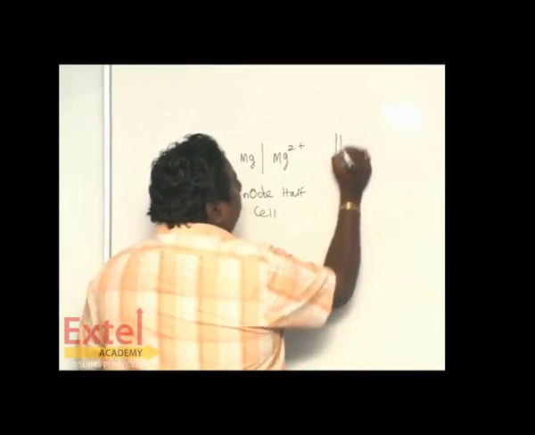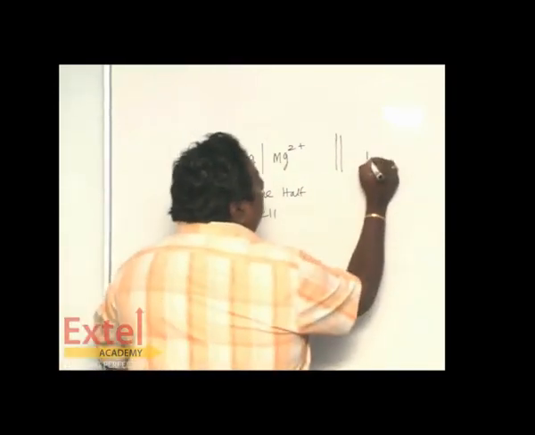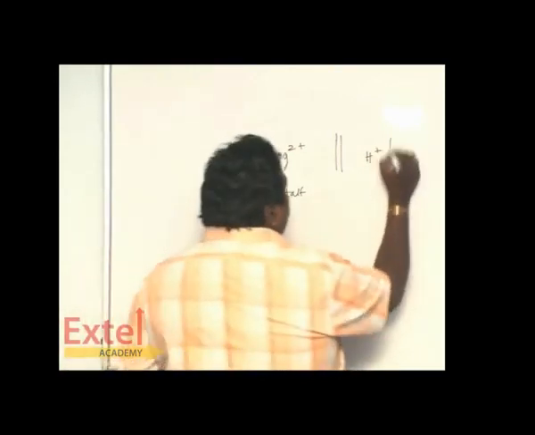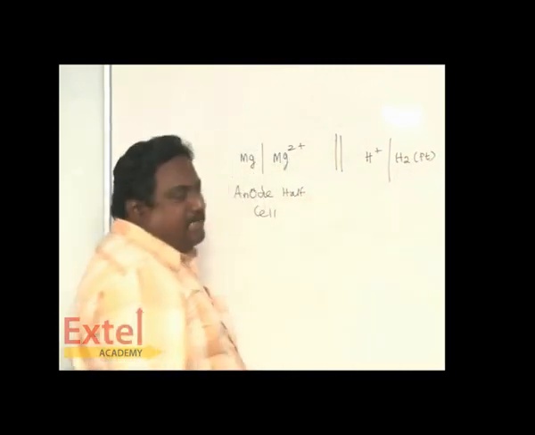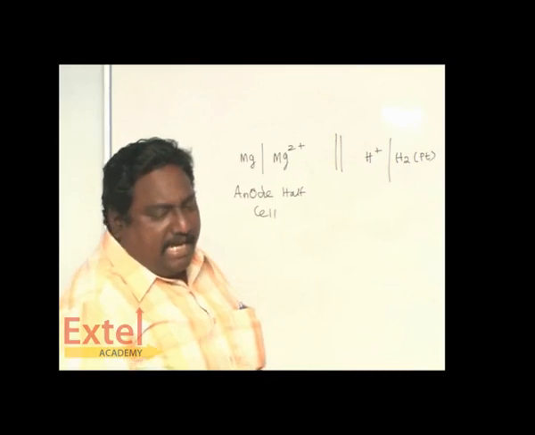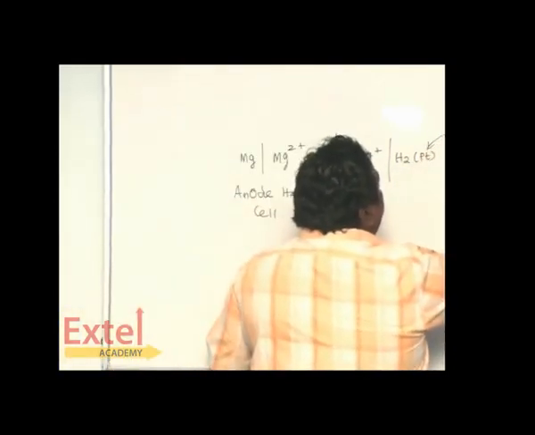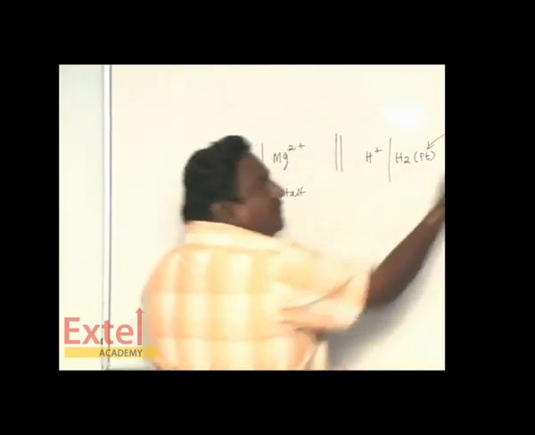What they do is make the cathode half cell a hydrogen electrode. It is called standard hydrogen electrode. The pure hydrogen is kept inside one very small tube having platinum. The platinum is called inert electrode. So the standard